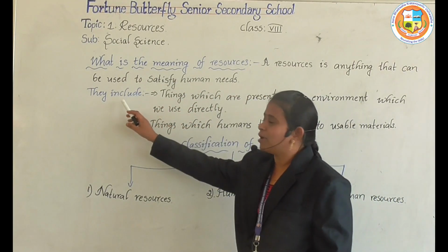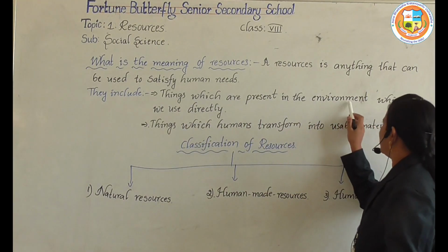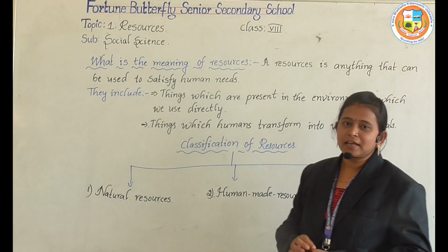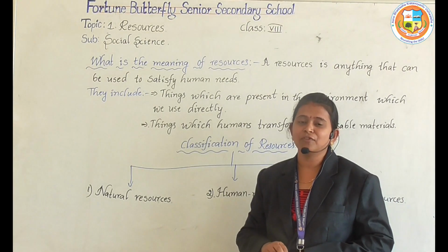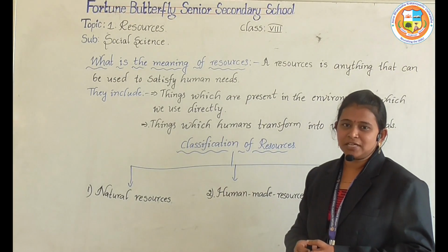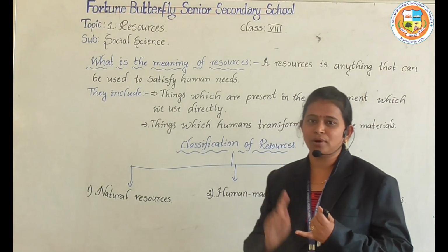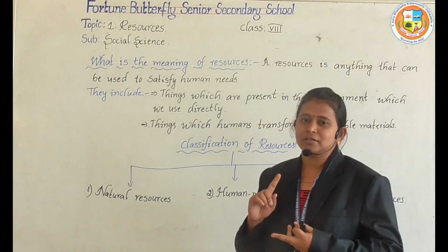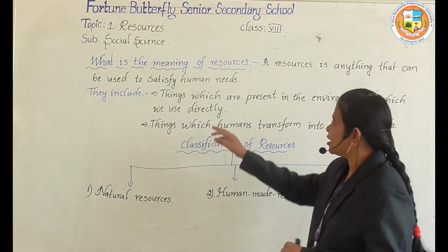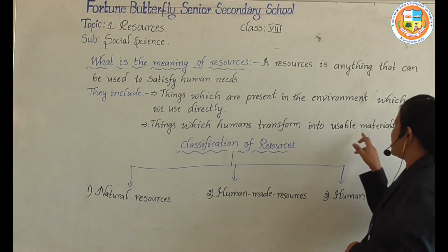So, what are included here? Things which are present in the environment which we use directly. Can you answer? Yes. From the environment, we can get directly water, food, clothes, minerals, everything. But when we come to this point, things which humans transform into usable materials.